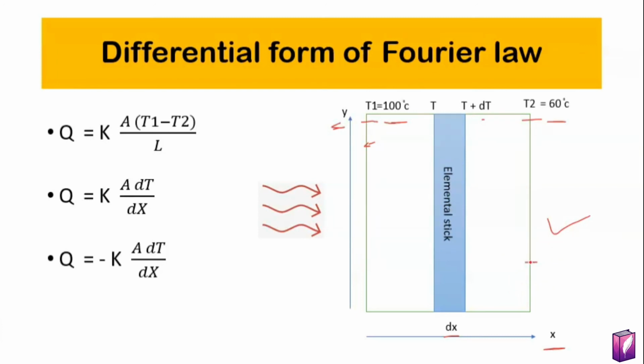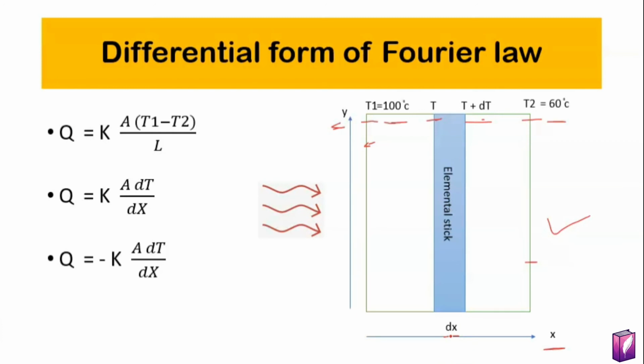The temperature of the elemental stick will be T, and it is obvious that heat flow is in the decreasing direction. So here the temperature will be T plus dT, and the thickness of the stick will be dx. Now here dT will be negative because heat transfer is in the decreasing direction.